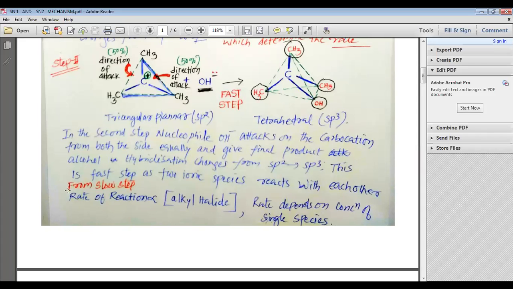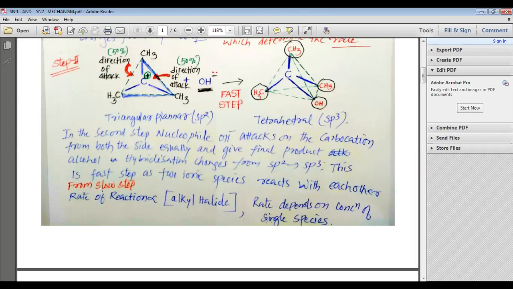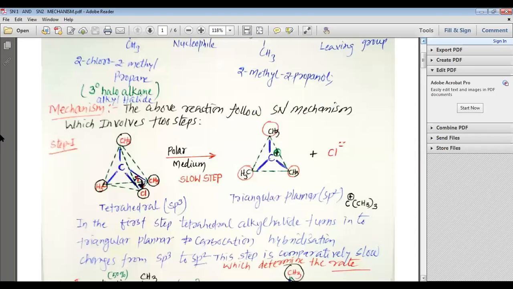So now if we want to determine the rate of the reaction, my dear students, we will have to consider the slow step. And that is why I have clearly mentioned here that from the slow step, we have determined the rate of reaction. The slow step was the first step. And the first step has only one reactant, and that is our alkyl halide.